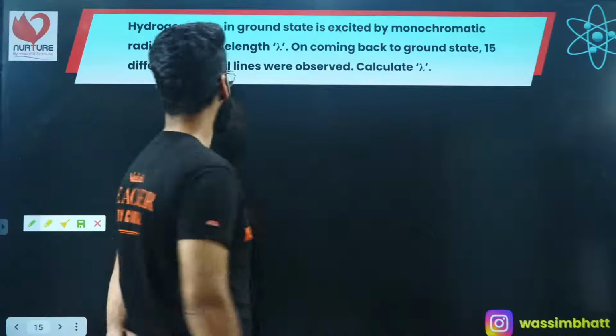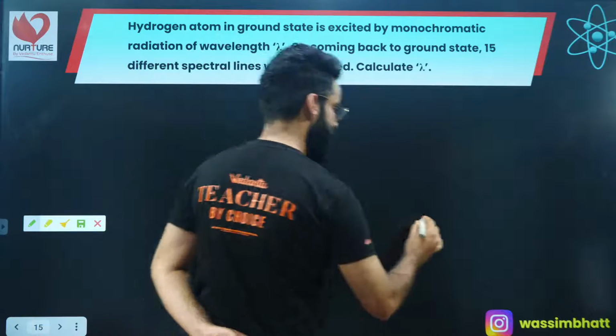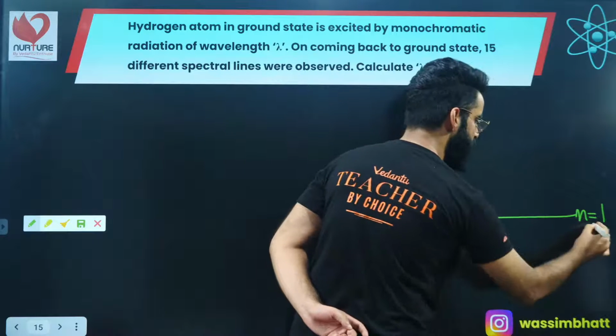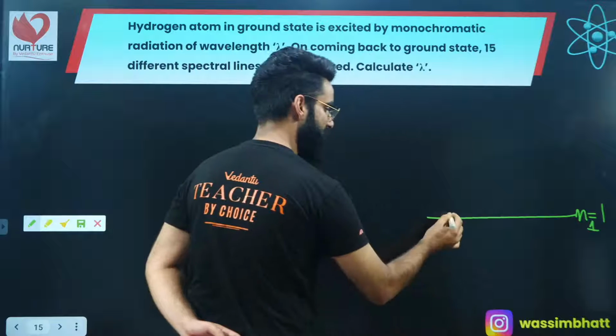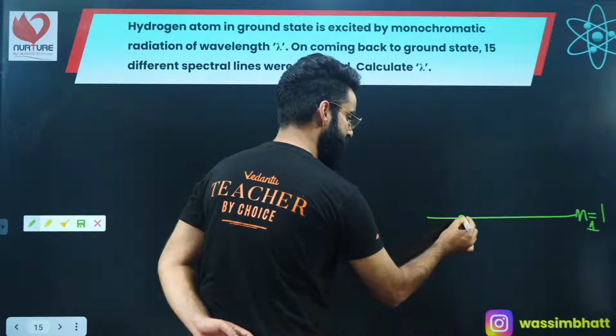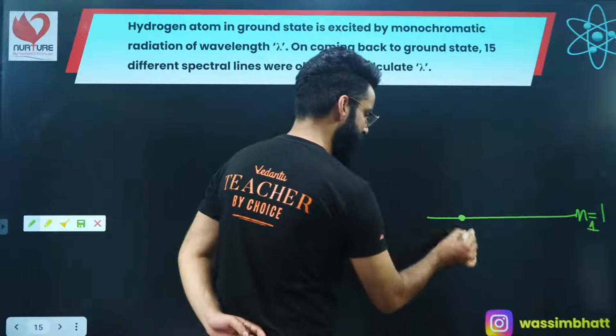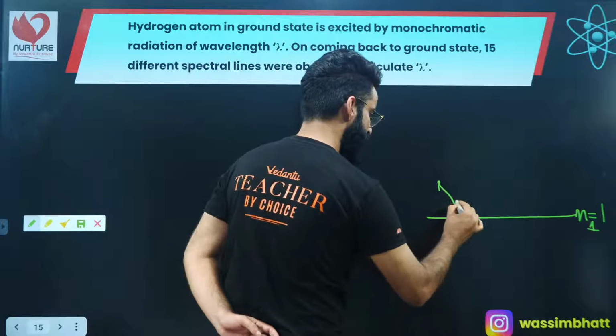Calculate lambda. It's mentioned in the question that the hydrogen atom currently is in the ground state, N is equal to 1. The electron in the hydrogen is in the ground state, N is equal to 1. Now, this electron is absorbing some wavelength.